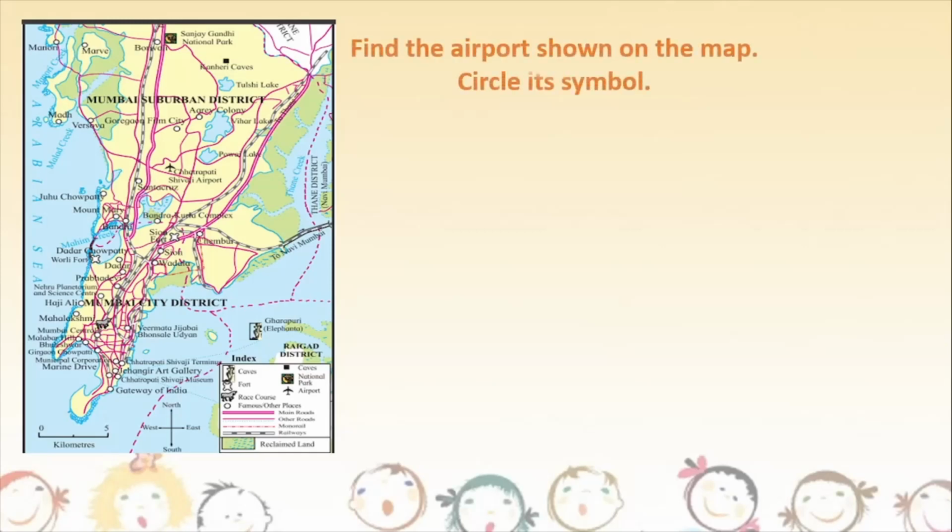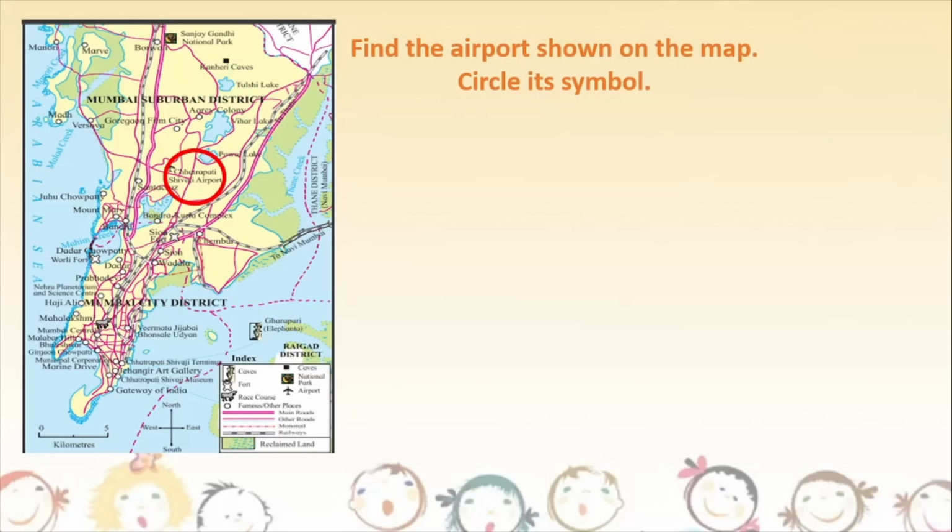So the first one: find the airport shown on the map and circle its symbol. So check, where can you see an airport? You can see an airport somewhere right in the center here. Alright, there is this place called Santa Cruz, and very next to Santa Cruz you can see the airport. And what is the name of the airport? Yes, it is Chhatrapati Shivaji Airport.